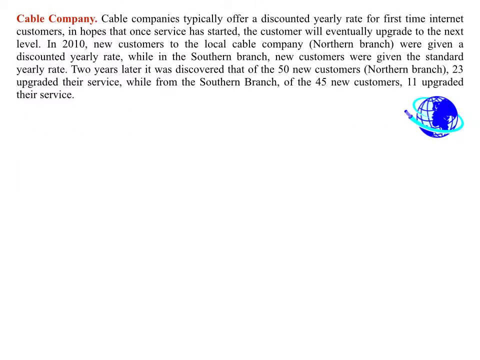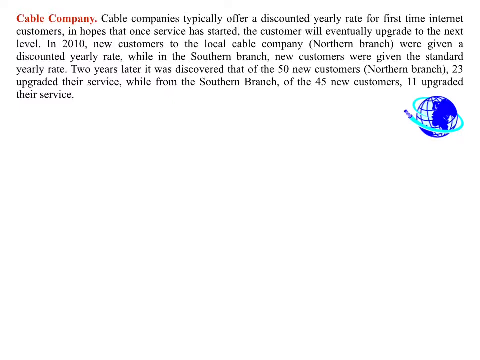Cable companies typically offer a discounted yearly rate for first-time internet customers, in hopes that once service is started, the customer will eventually upgrade to the next level. In 2010, new customers to the local cable company in the northern branch were given a discounted yearly rate, while in the southern branch, new customers were given the standard yearly rate.